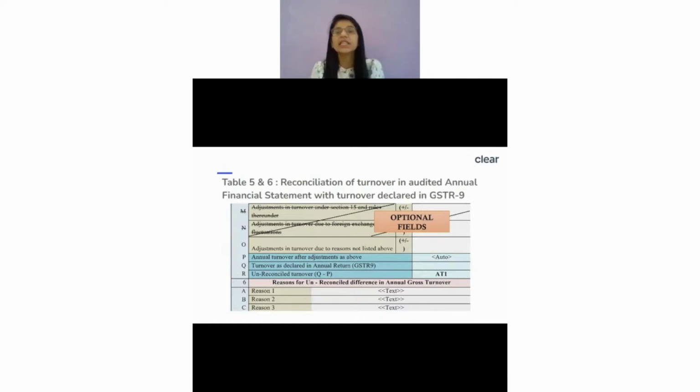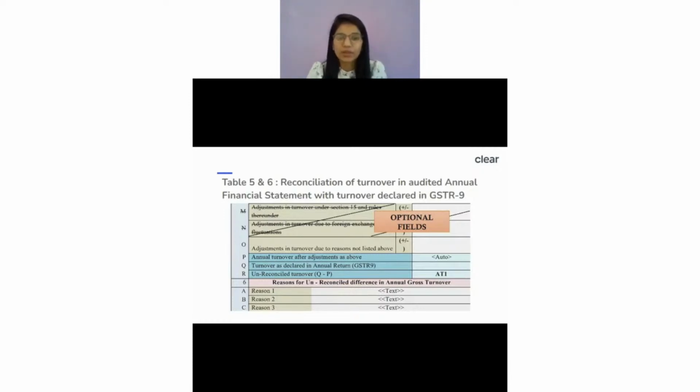For you, it's easy to even inform the department, because whenever you receive a notice, let's say after 2 years, 3 years, you won't even remember what happened 2 years back. So it's very important that you keep all your documentation handy at the time you're preparing and filing GSTR-9. So even if tomorrow the department raises a notice, you are in a position to explain this to the department. So for that, it's always recommended that you show all the breakup.